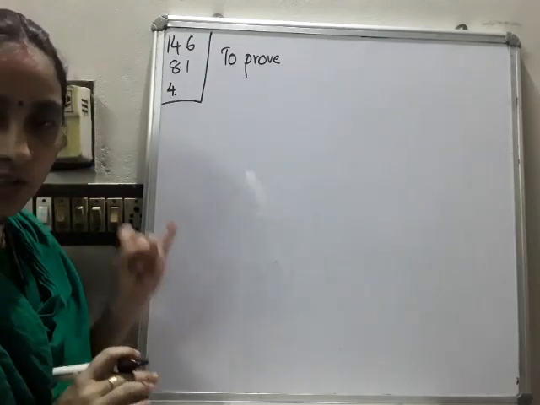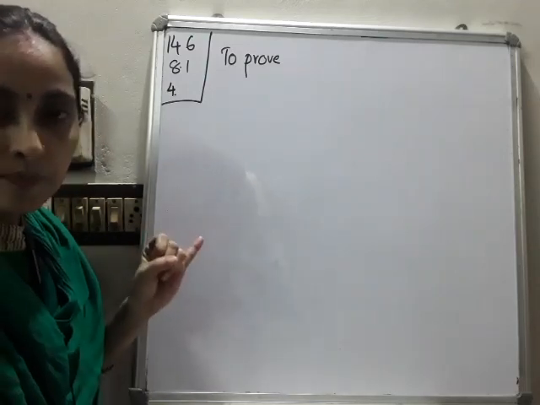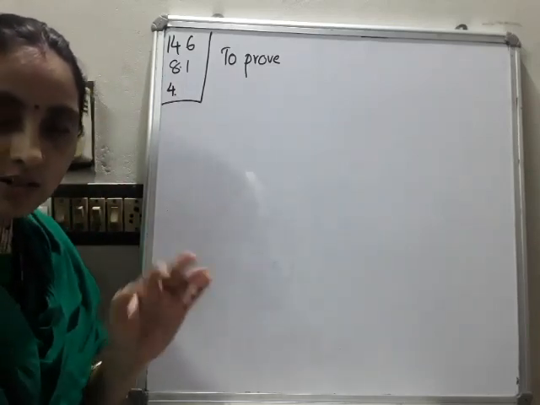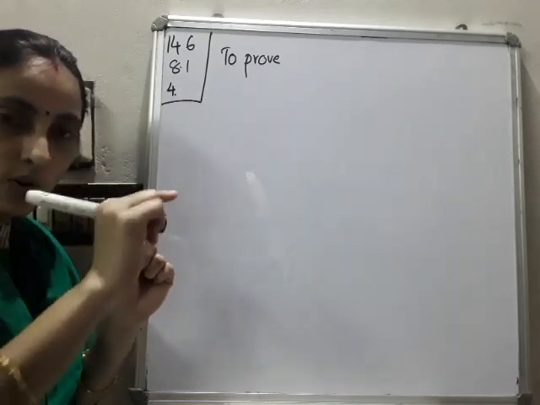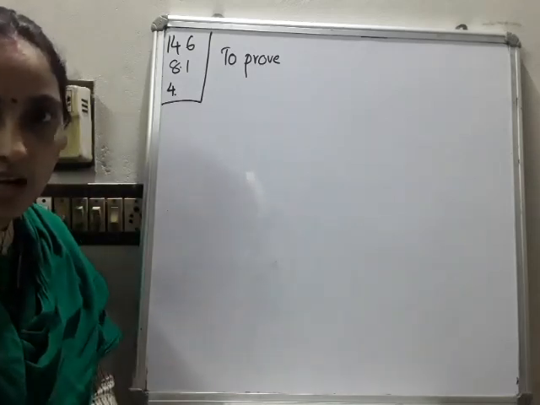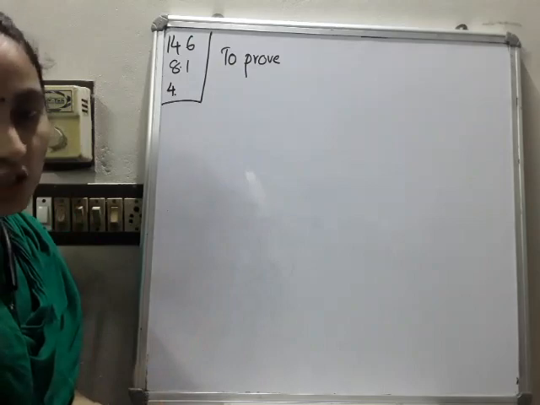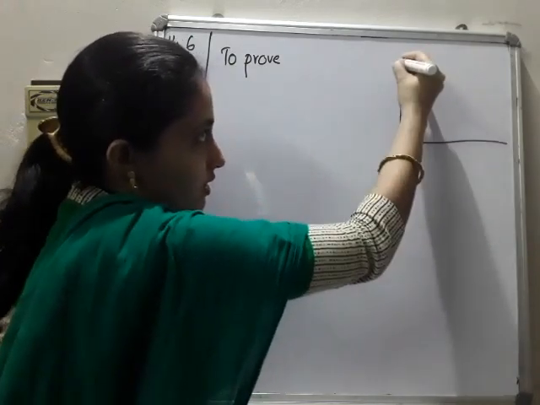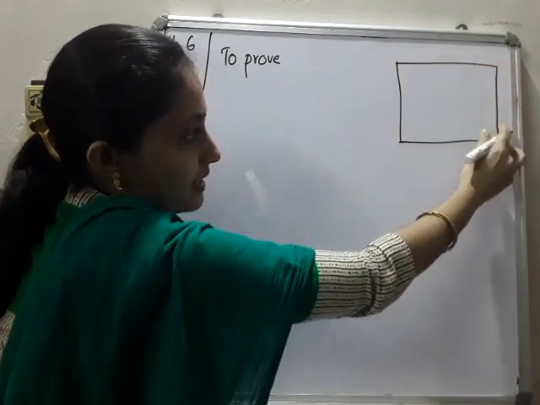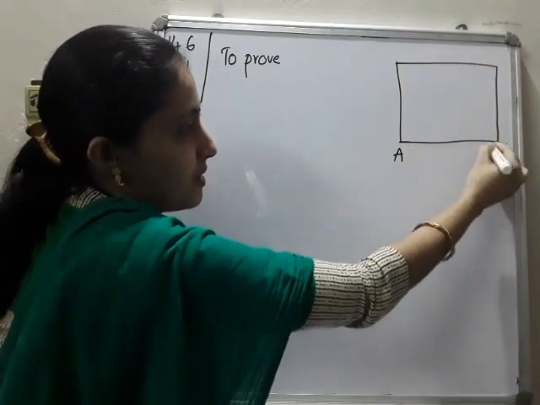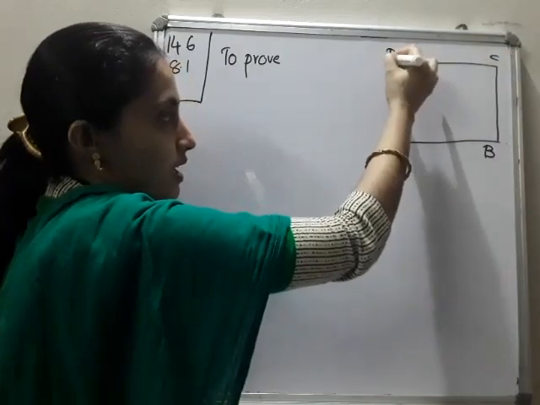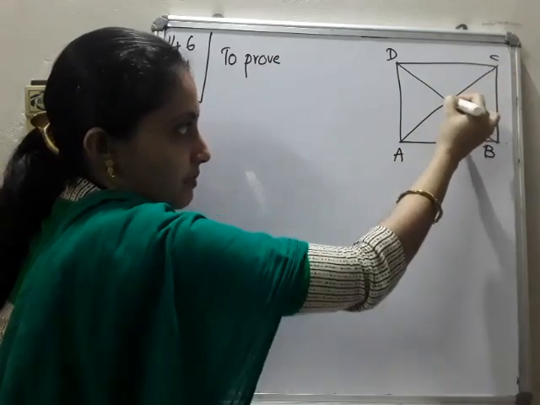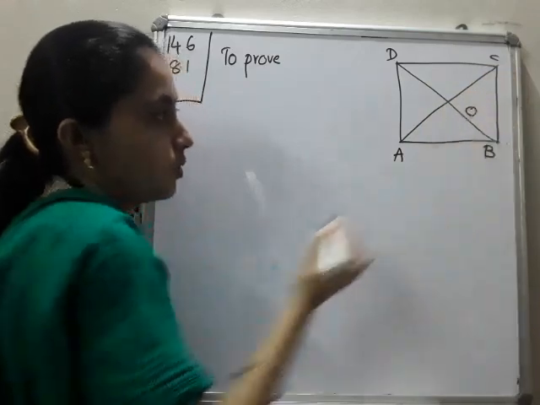Three things we have to prove. First one is diagonals are equal. Then diagonals bisect each other, that is equally divided, and then each angle in the middle portion, where the diagonals cut, is 90 degree. These many things we have to prove, given that it is a square only. So here I am drawing a square. Imagine that that is a square. So I mark ABCD and I draw the diagonals also, and the midpoint I mark as O.